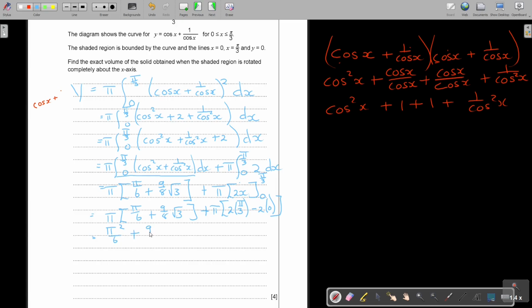plus 9 over 8 square root 3. But don't forget the pi. Pi, it's on top, or it doesn't matter, you can just put it there. Plus 2 pi square, also pi square, and it's over 3. Okay, and now I can see this is a pi square.